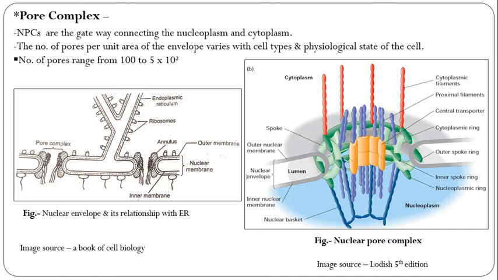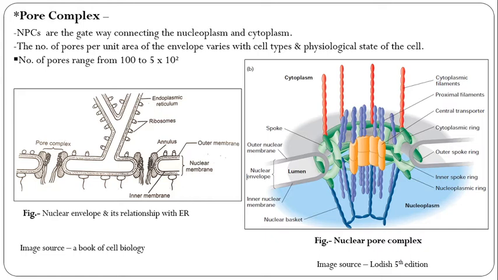Then the proximal filaments and the cytoplasmic filaments make up the nuclear pore complex. This is complicated. It's just for understanding, but the black and white diagram is compulsory in our exam.